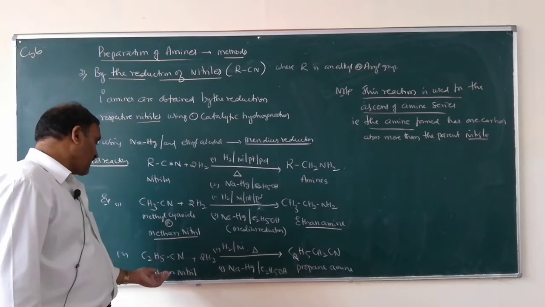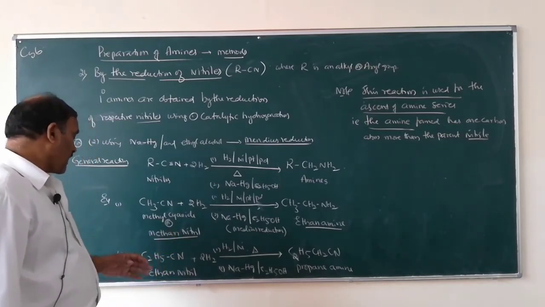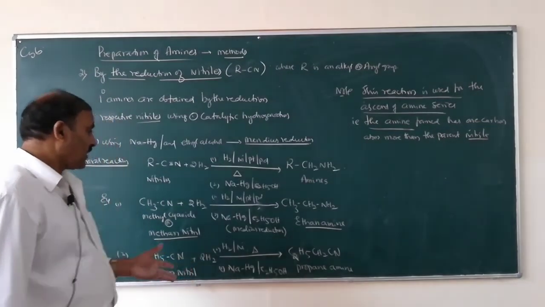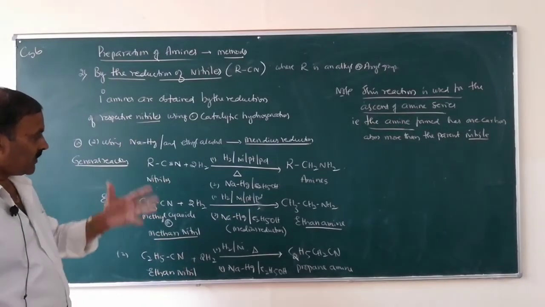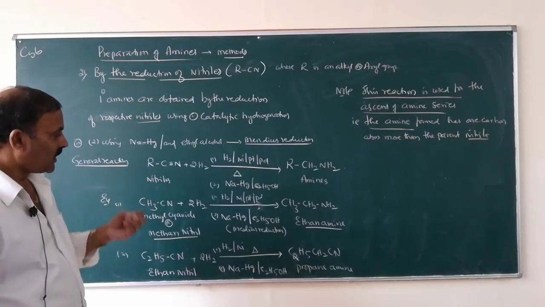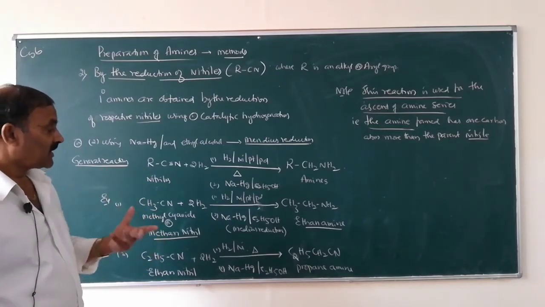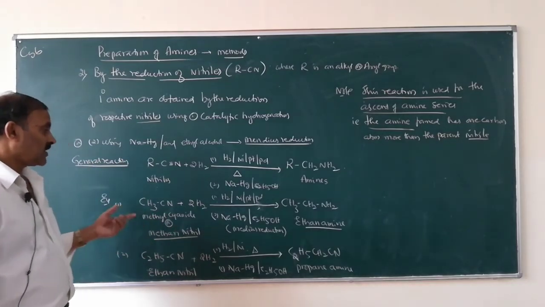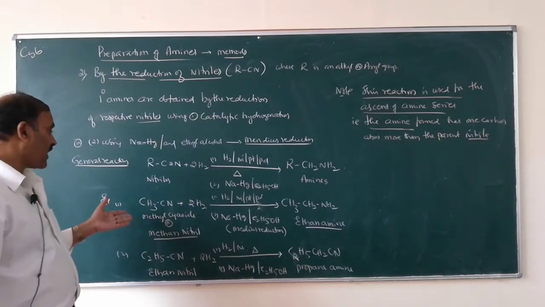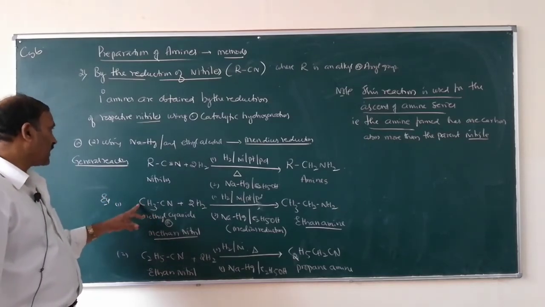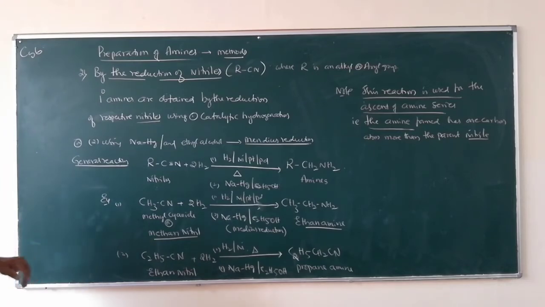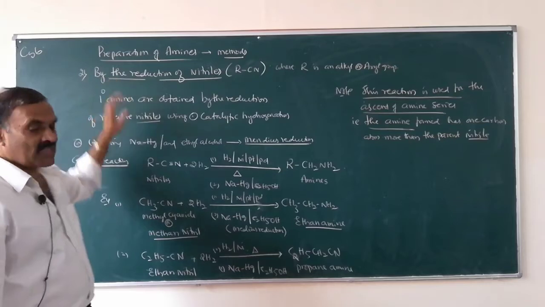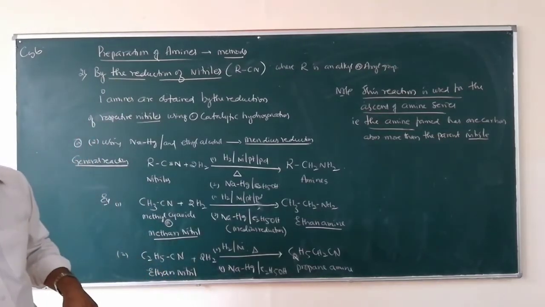Similarly, when propane nitrile is reduced, you will get butane amine, etc. So the amine obtained will have one carbon atom greater than the parent nitrile. This is the second method of preparation of amines, that is, by the reduction of nitriles.